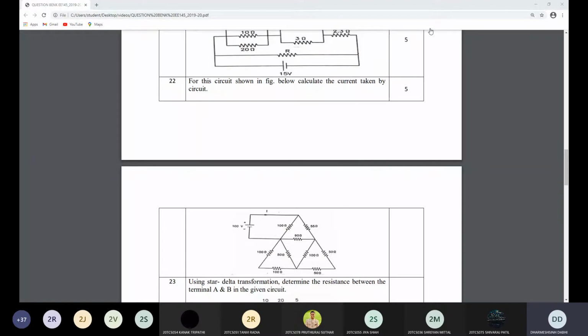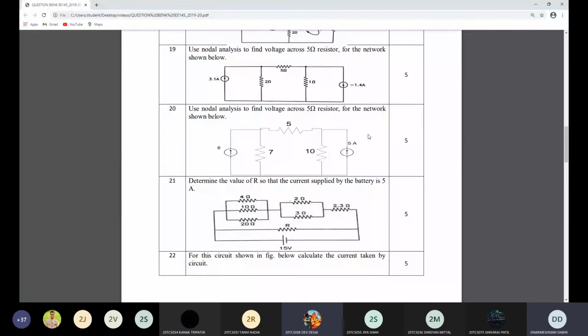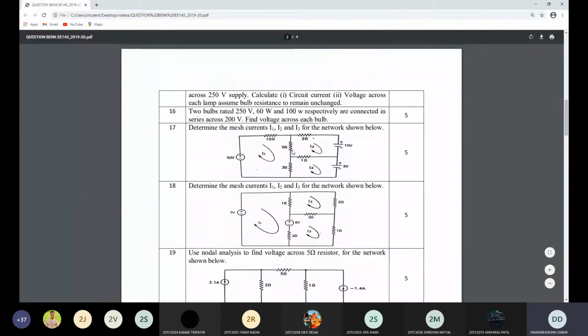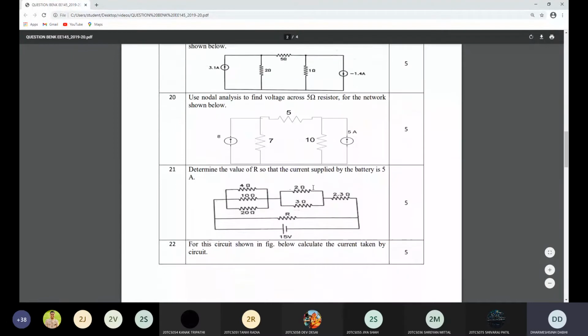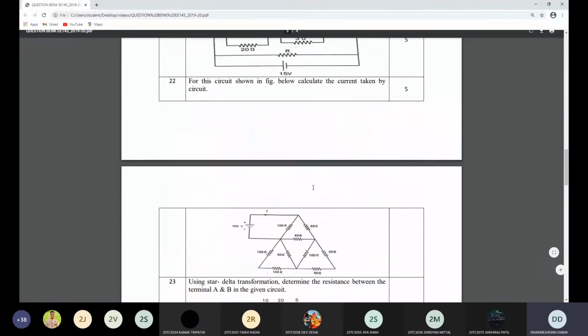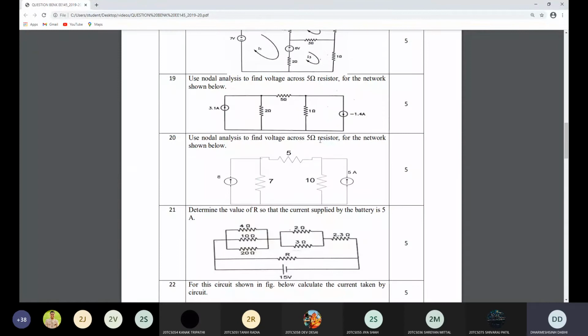Sir, is that only for the available example questions? Yes. In these circuit type questions, can you provide answers? No, we already calculated this example. I am saying that the examples we have done are the only examples, there are no others. But it doesn't mean that I will ask only these questions.